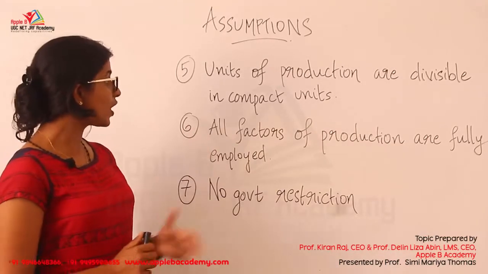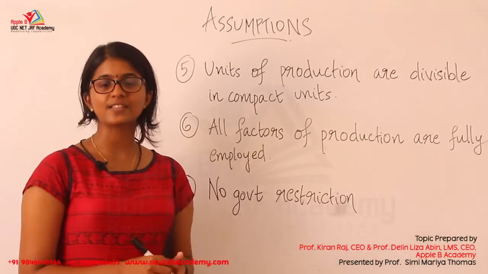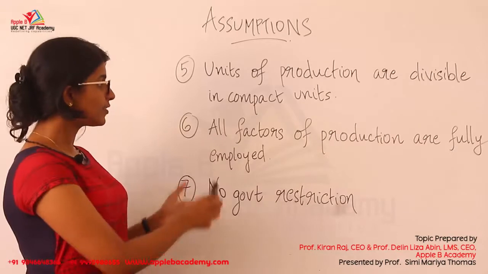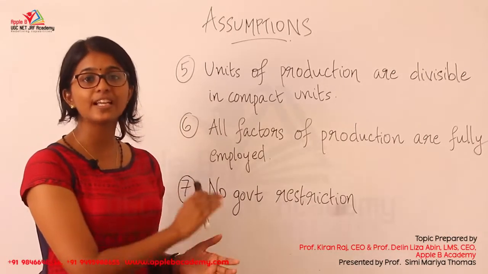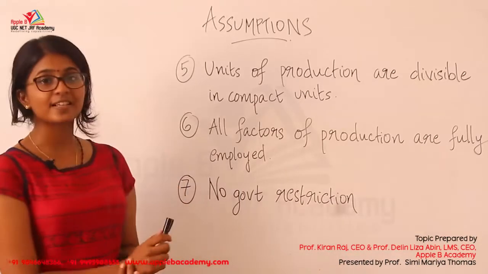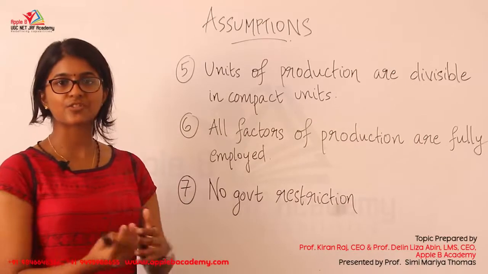And the next one is that all factors of production are fully employed. We know that when it comes to the classical theories, full employment of resources is a common assumption. So whatever factors of production are available, they are fully employed. And the last assumption is no government restriction. We see the change from mercantilism.